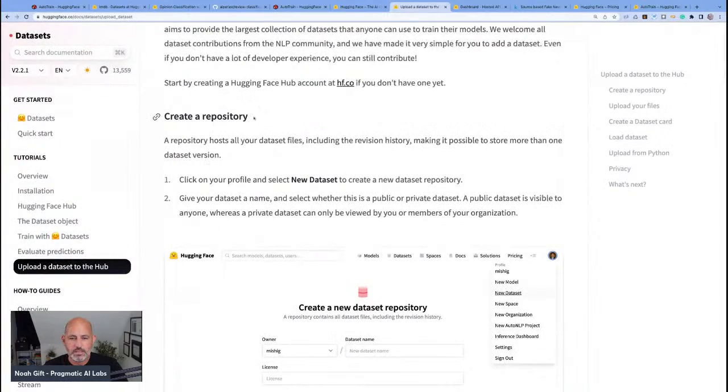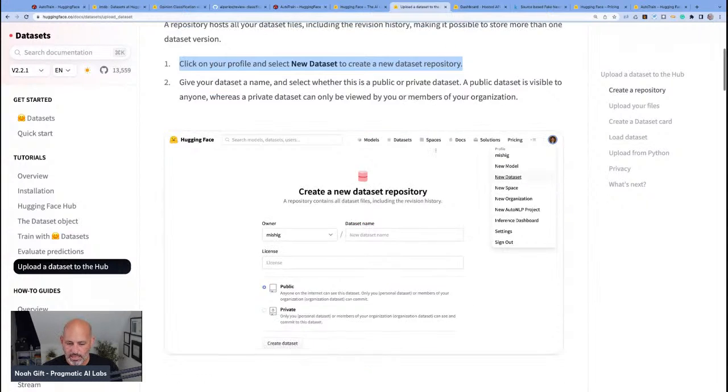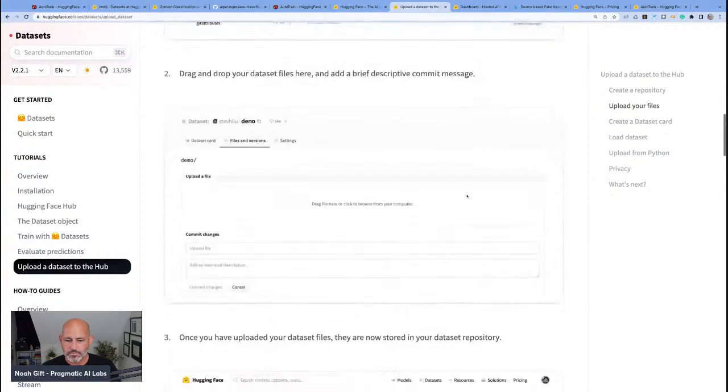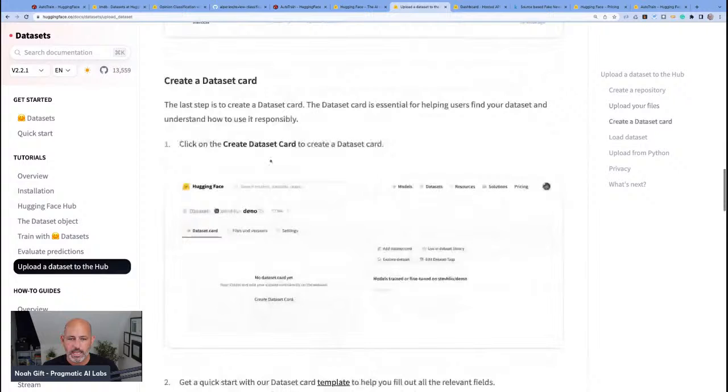So I did this. I created a repository. I click on the profile and select new dataset to create a new dataset repository, which is what I did. And then I uploaded the file. We support the following formats. Okay, once you've uploaded it, it's stored in the repository. The last step is to create a dataset card. So let's do this.